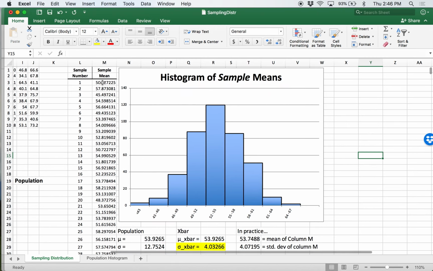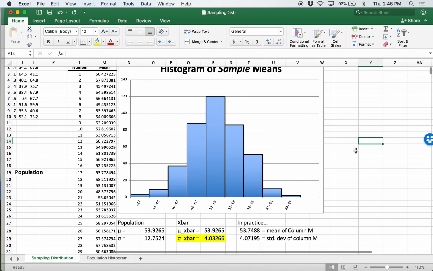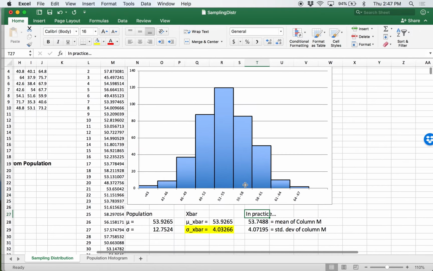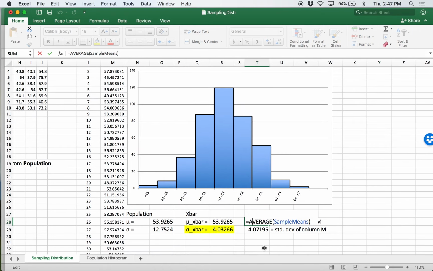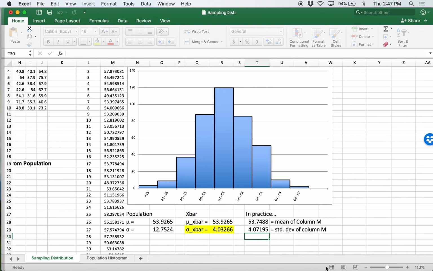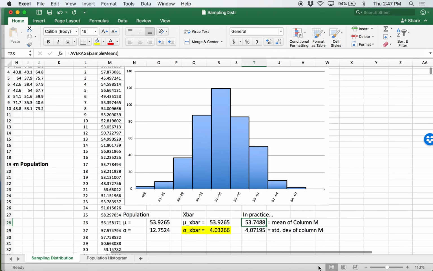If we wanted to, we could compute the mean of this data set and the standard deviation of this data set as descriptive statistics. And that's exactly what I did over here under the in practice. The mean of this column of scores ends up being 53.75, and the standard deviation ends up being 4.07. So our sample means, we know, should have a roughly normal looking distribution with a mean of 53.7 and a standard deviation of 4.